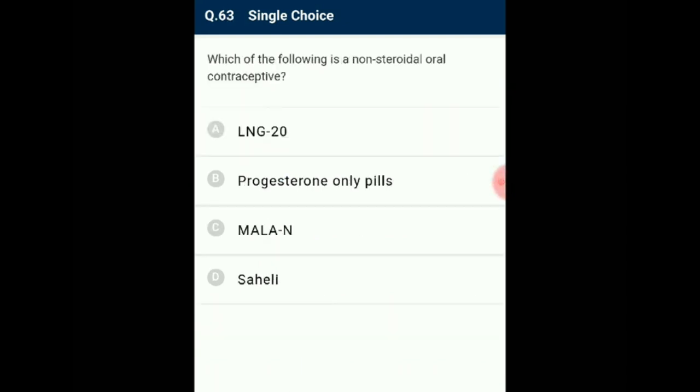Question number 63. Which of the following is a non-steroidal oral contraceptive? Saheli, or Centchroman, is a selective estrogen receptor modulator. It is a once a week pill with very few side effects and high contraceptive value. It was developed by scientists at the Central Drug Research Institute, CDRI, in Lucknow, India. So the answer for this question is option D, Saheli.